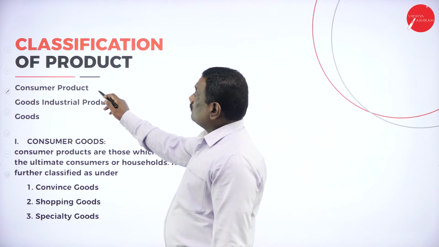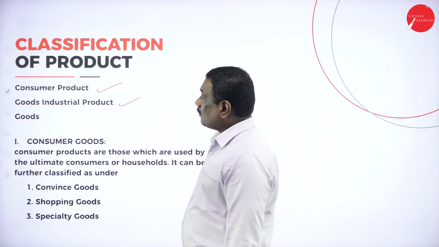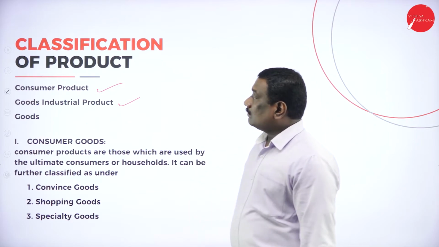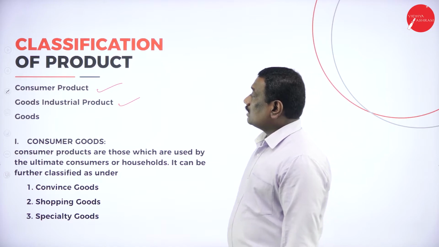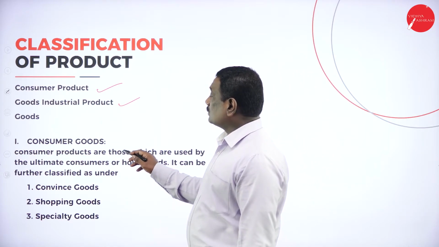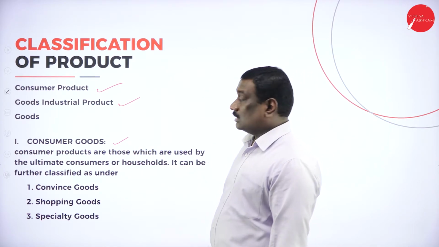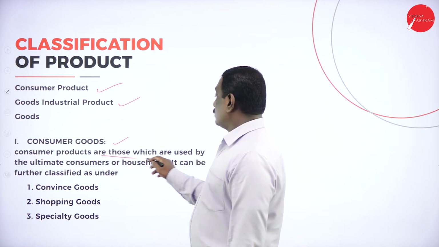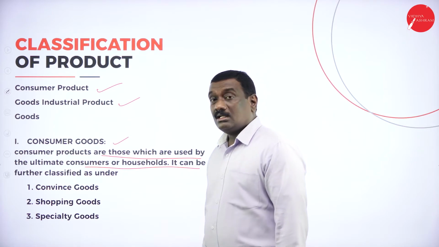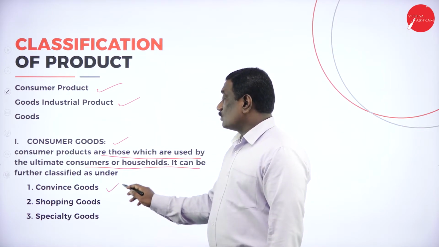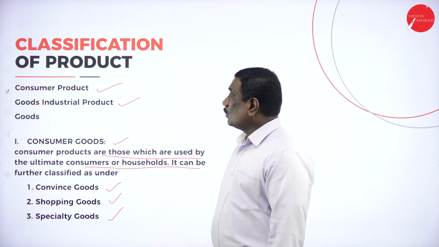Then it also says consumer product and industrial product. So under this we have two types of products: one is consumer product and the other is industrial products or industrial goods. Now we'll take up consumer goods. What are consumer goods? Consumer goods are those which are used by the ultimate consumers or households. It can be further classified as convenience goods, shopping goods, specialty goods.